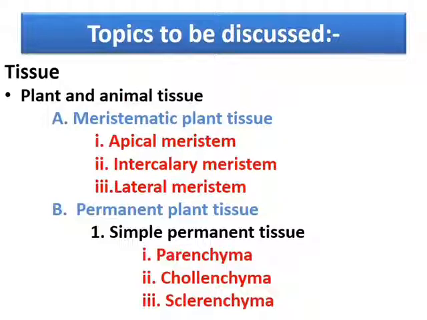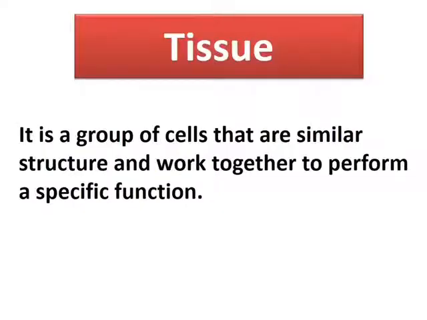In this chapter we are going to discuss the definition of tissue, plant and animal tissue, meaning the types of tissue, and then we will discuss the meristematic tissue. The subtypes of meristematic tissue are apical meristem, intercalary meristem, and lateral meristem. Then the second type of tissue is permanent plant tissue, out of which the first type is simple permanent tissue, and the subtypes are parenchyma, collenchyma, and sclerenchyma. So these topics will be discussed.